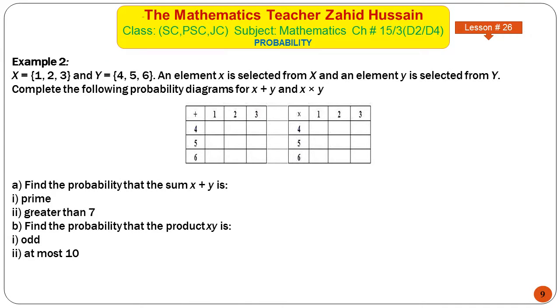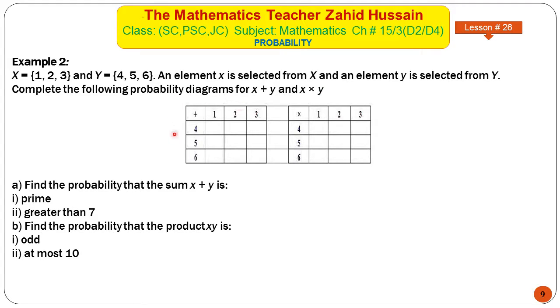The second example is if X is the set 1 to 3 and Y is the set 4 5 6, or you can say bag X has cards with numbers 1 to 3 and bag Y has cards with numbers 4 5 6. An element x is selected from X and an element y is selected from Y. Complete the following probability diagram for x plus y and x multiplied by y.